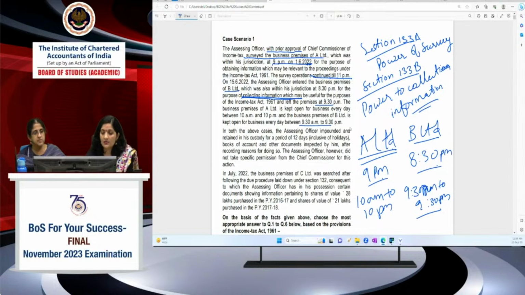They are saying the assessing officer impounded and retained in his custody for a period of 12 days, inclusive of holidays, books of accounts and other documents inspected by him after recording reasons for doing so. The assessing officer did not take the specific permission of the Chief Commissioner. Then the next para is saying that in July 22 the business premises of C Limited, another entity, comes into the picture, being searched after following due procedure under Section 132, consequent to which the assessing officer has in possession certain documents and information of shares valuing 28 lakhs purchased in the previous year 16-17 and shares valuing 21 lakhs in the previous year 17-18.